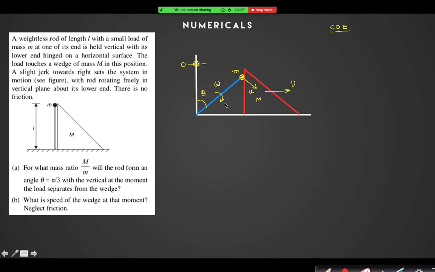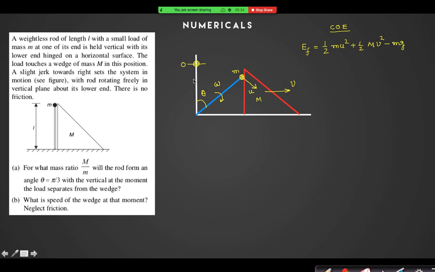Can you see? There may be some normal reaction force, there may be some hinge reaction to the rod, but all these forces are not doing any work. Only gravitational force is doing work. So I can conserve the energy because it is a conservative force. Total energy at this instant, the final energy, is half m u square plus half capital M v square minus mg into h.